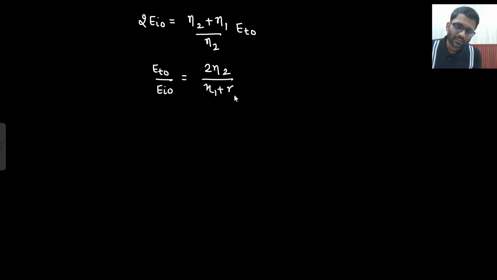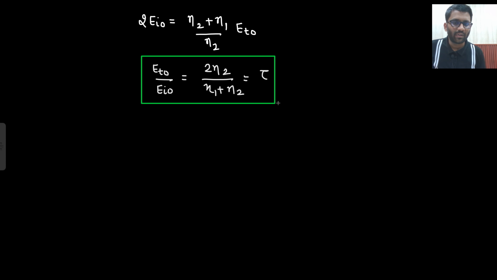This is known as transmission coefficient. Okay, you don't need to remember it, but transmission coefficient of electric field, because what we have assumed here, I will write tau E. We are solving all the numerical, converting it into electric field.